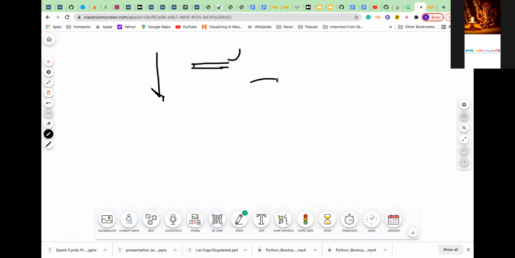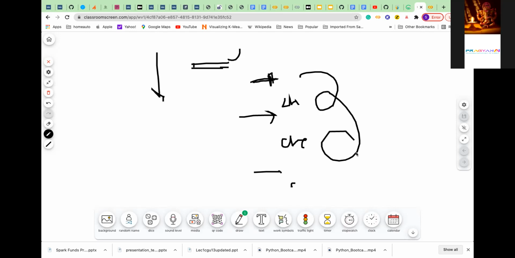Eating is: first you take one bite, then chew that. Then again take the next bite, then chew that. Again take the next bite, again chew. You are doing certain things in a repetitive fashion until you complete eating the banana.